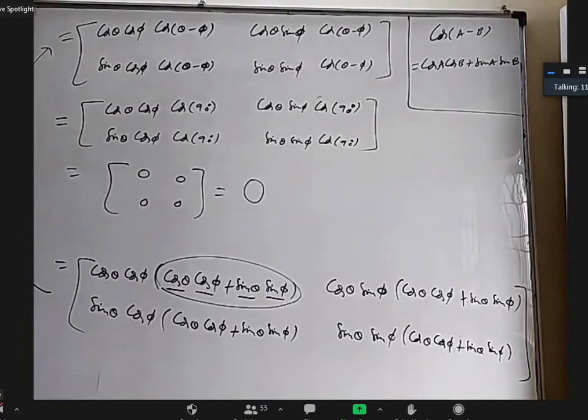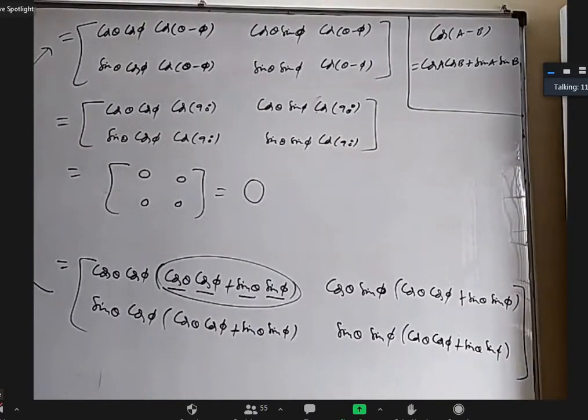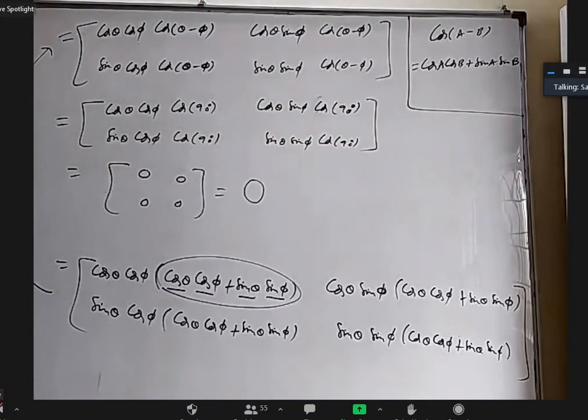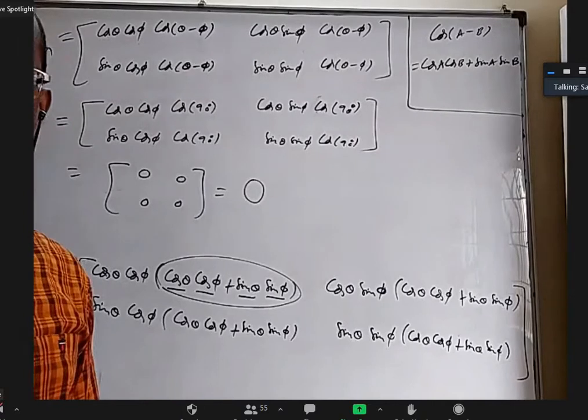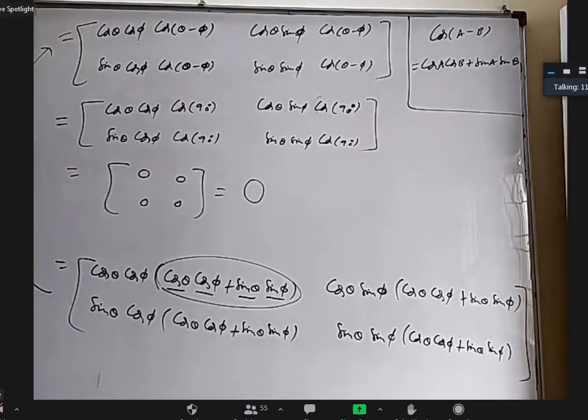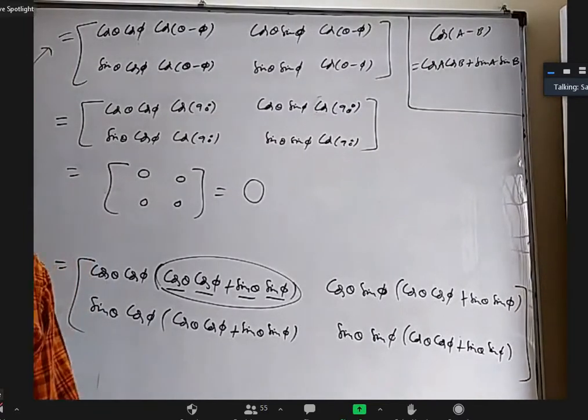Sir, then we should use the formula for cos of A plus B. No, there what happens is you will directly get cos square theta plus sin square theta, or no, directly they'll get cancelled out. You'll get zeros everywhere straight away. All thetas converted to phi or all phi converted to theta using some kind of trigonometry form.